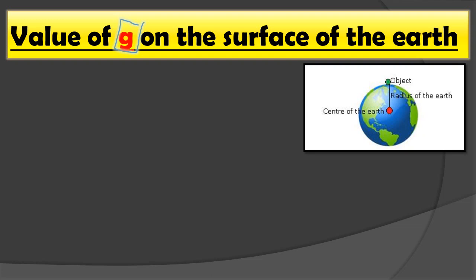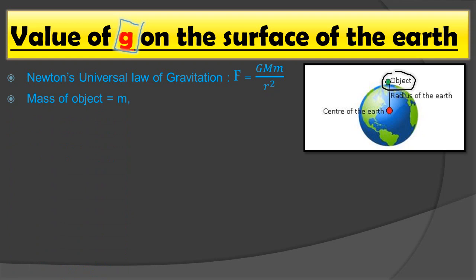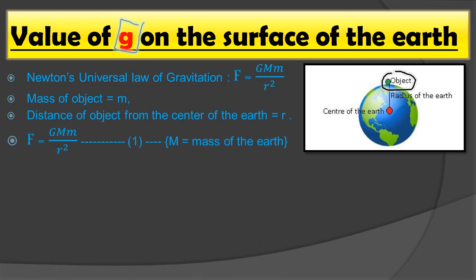Here the object is on the surface of the earth. Not above, it is on the surface of the earth. So Newton's universal law of gravitation is F equals GMm upon r square. Here the mass of an object will be m, and the distance of the object from the center of the earth will be small r.